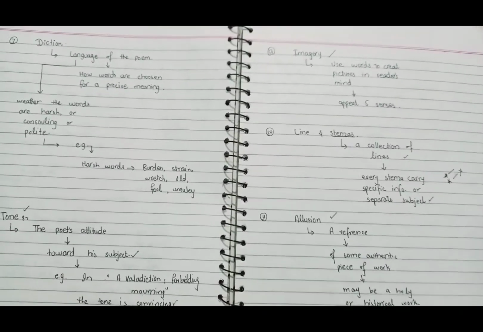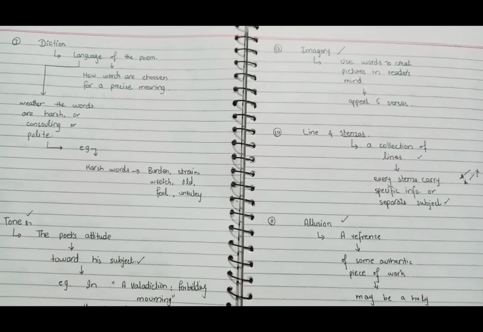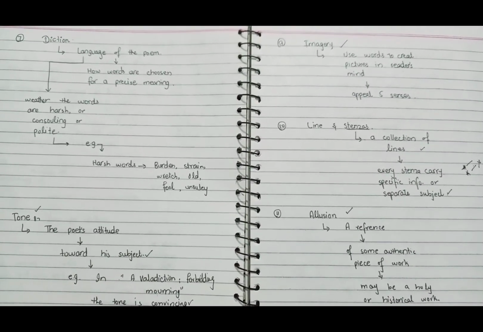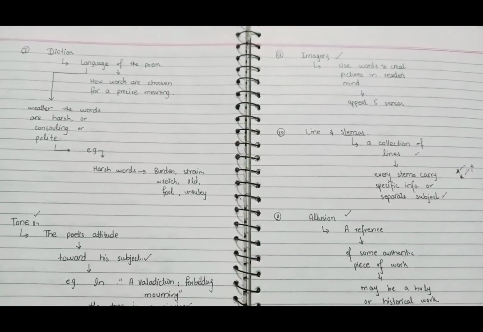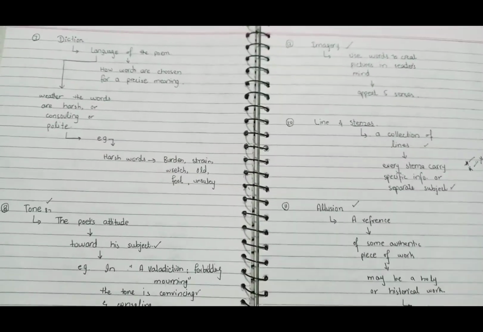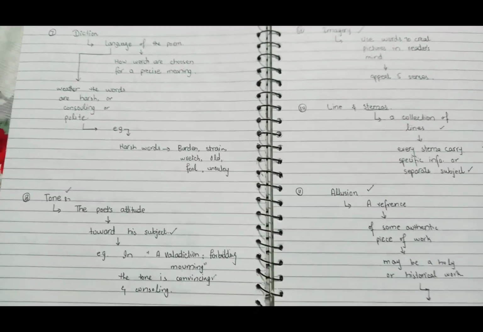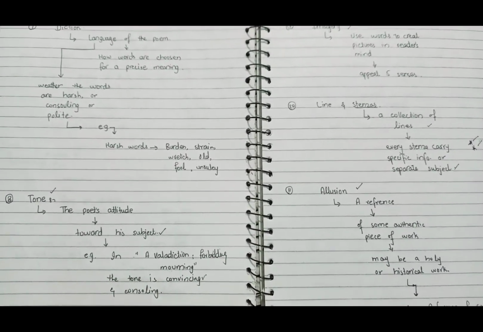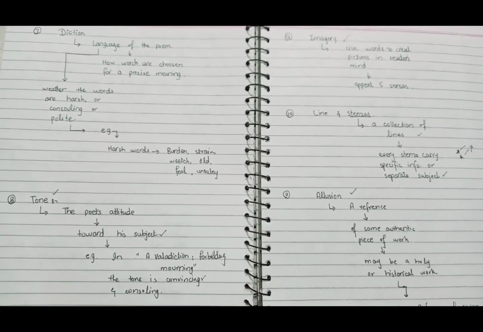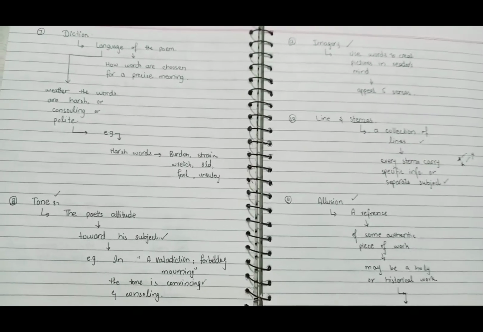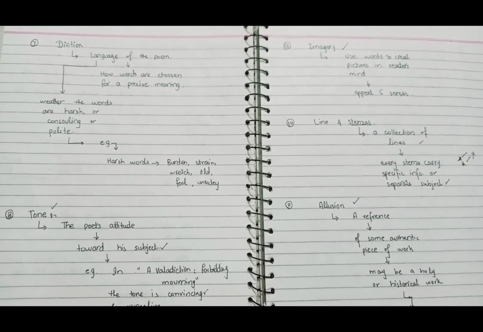Okay, imagery. What is imagery? The use of words to create images in the reader's mind. Obviously, any person writing something or creating some sort of idea will use words which can convince the readers to take certain things under consideration and help the readers to imagine the scenery.